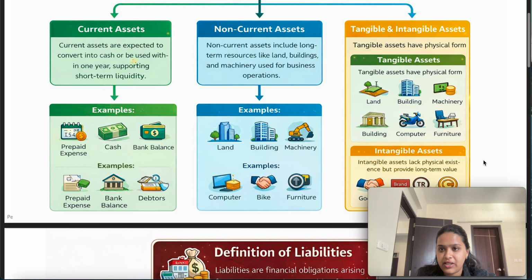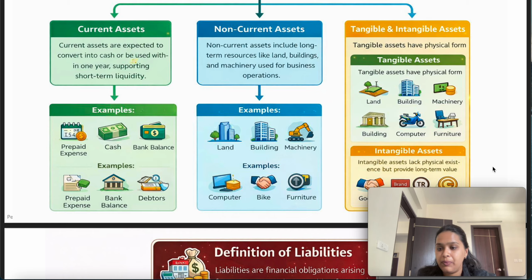So the next bifurcation is tangible and intangible asset. An asset which has a physical substance, we can see it, we can touch it. That asset we can consider as a tangible asset. But in the business, we also have certain types of asset which we cannot see, we cannot touch, which don't have any physical presence, like goodwill. Like your reputation in the market, your brand value, or any copyright, any trademark, any patent that you use in your business.